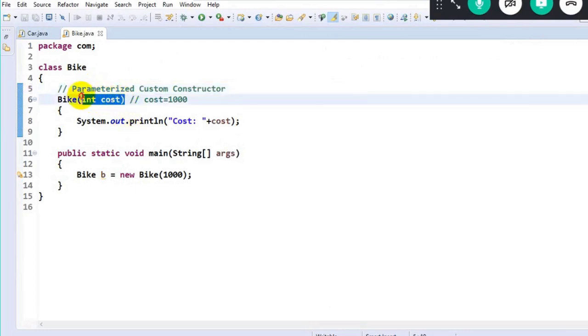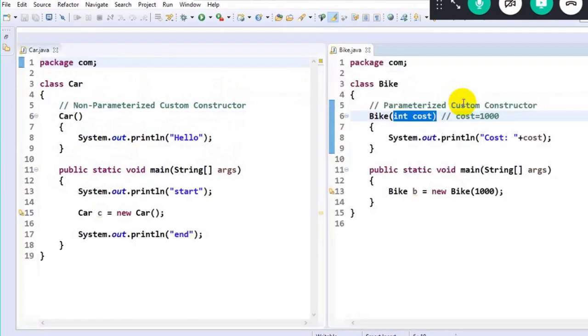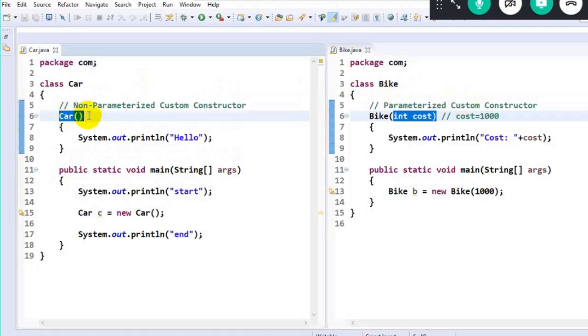So this is an example of a parameterized custom constructor. Parameterized meaning the constructor is accepting some arguments here. And since we have explicitly defined the constructor, we call it a custom constructor. Got the clarity? You got the differentiation between parameterized custom constructor and non-parameterized custom constructor. On my LHS, it's a non-parameterized custom constructor. Why? The constructor is not accepting any arguments, but I have explicitly defined it. It's custom. On the RHS, I have a constructor which is accepting certain arguments, so it is a parameterized custom constructor because I have explicitly defined it.